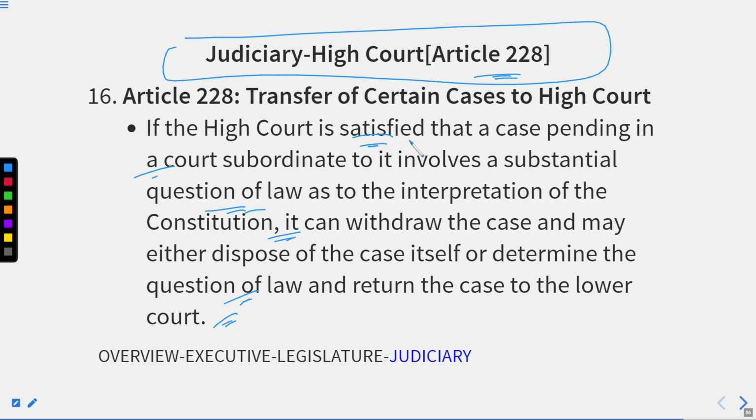If the High Court is satisfied that the case pending before the subordinate court involves the interpretation of the Constitution, in such cases it can withdraw the case and may either dispose of the case by itself, or determine the question of law and return the case back to the court from which it had been taken up, by virtue of Article 228.